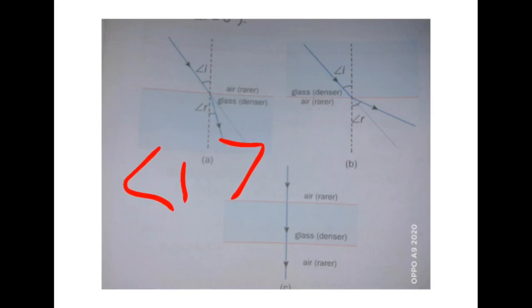This one you remember. Now similarly, whenever a light moves from glass to air, now you see here it is glass. Now it is moving from denser to rarer, so it will move away from the normal. Or you can say like this, suppose this is water and this is air. Now when light is moving from water to air, so this is the normal, so it will move away from the normal, right? This is angle of incidence and this is angle of refraction.